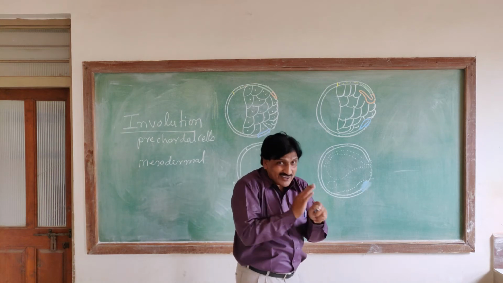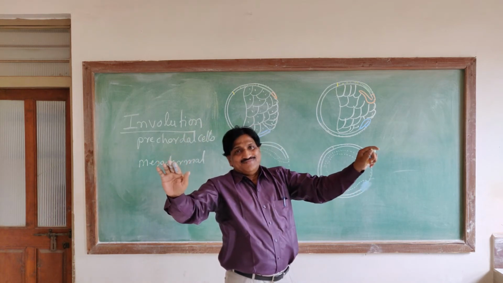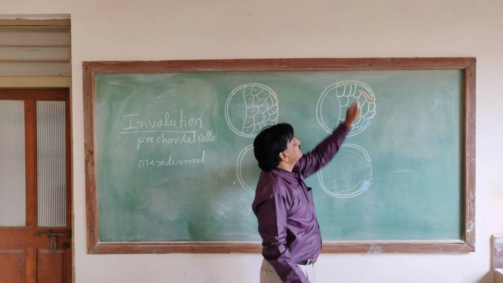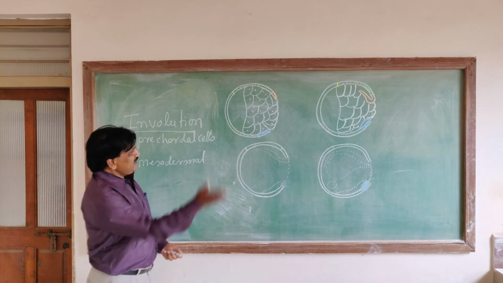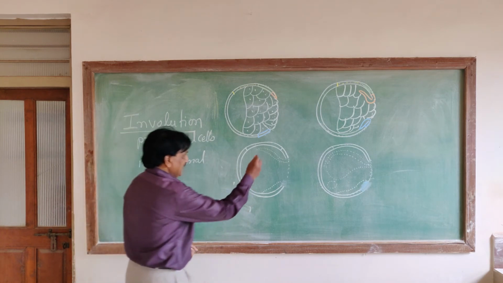They are moving forward inside the embryo along the roof of the archenteron. Please note, along the roof of the archenteron. Okay. Now here the next diagram.